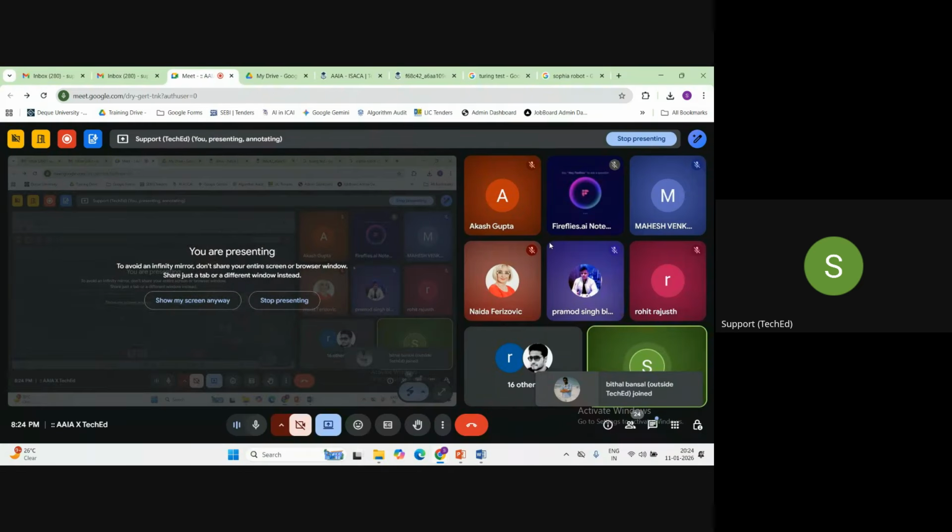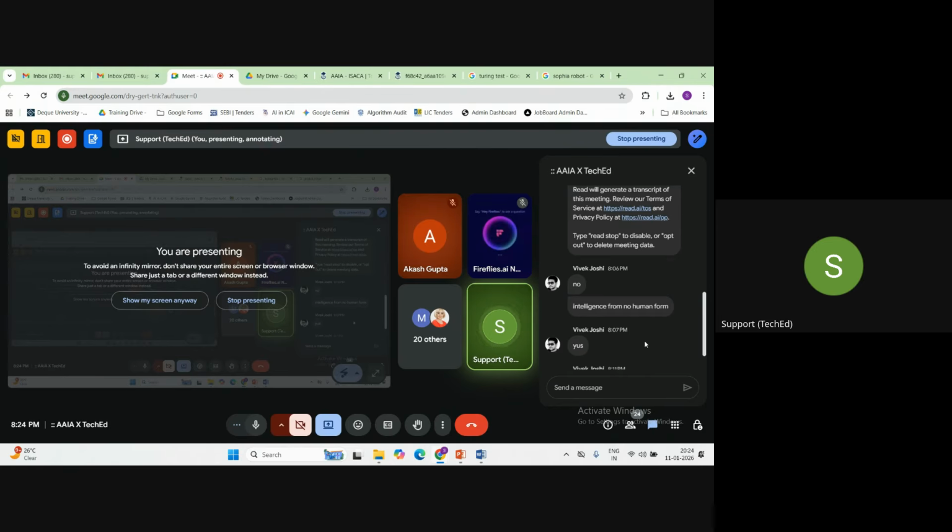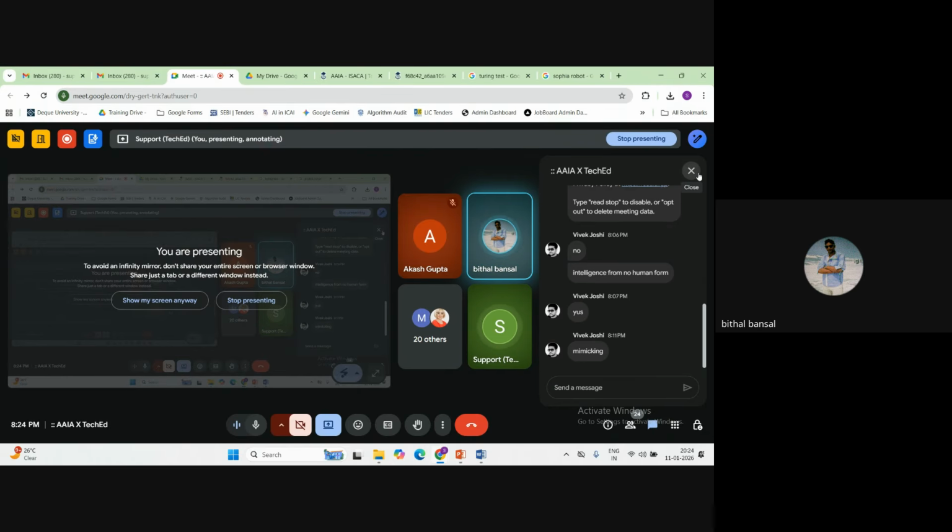Guys, any query, any doubt? I can see previously someone had raised a hand. Sachin, Bittal this side. Good evening.